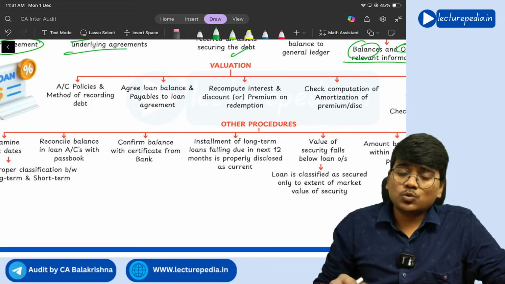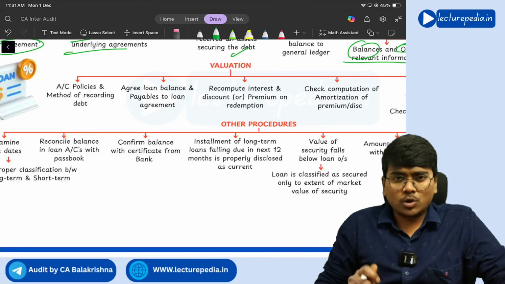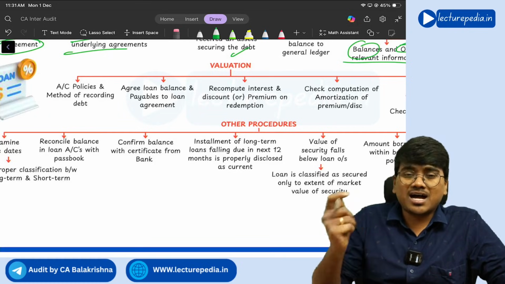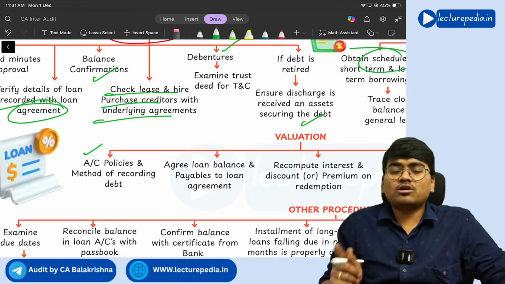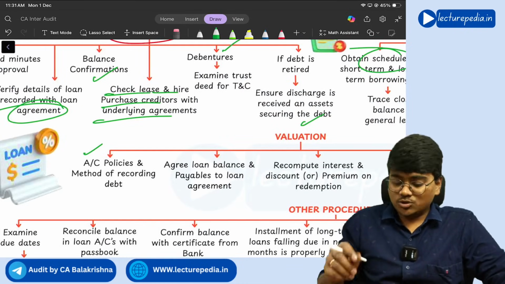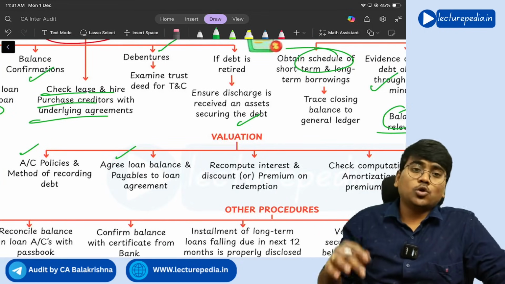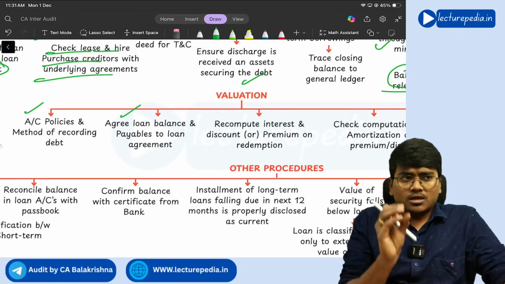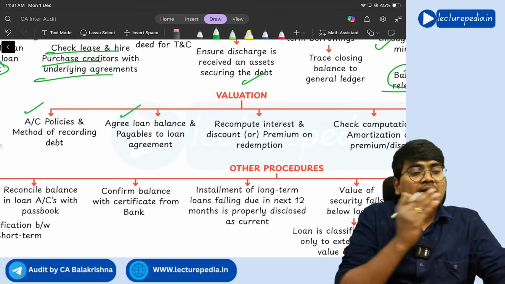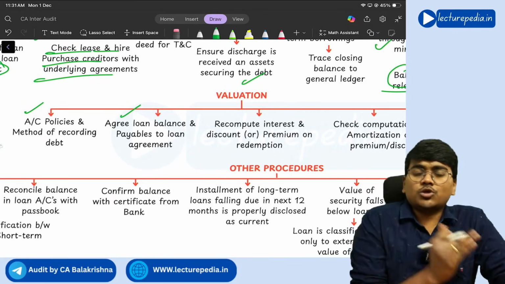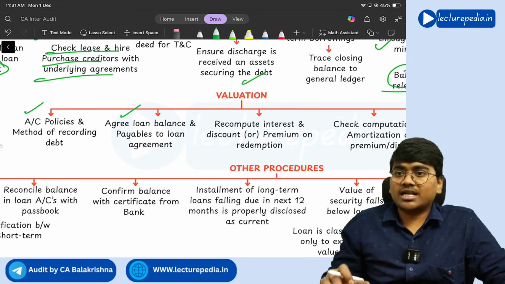Next, with respect to valuation. See, with respect to valuation of borrowings, the first thing you need to see is what accounting policy they are following. So check the accounting policies and method of recording the debt. And agree the loan balance and payables to the loan agreement. So in the loan agreement, how much is the loan amount being shown, and in the books of account how much loan have they recognized. So this will also impact the valuation, correct or not.